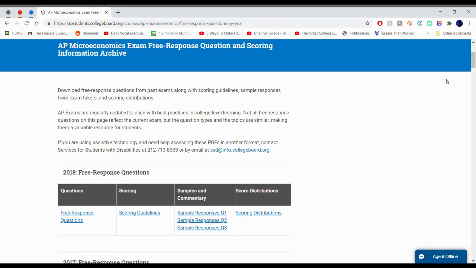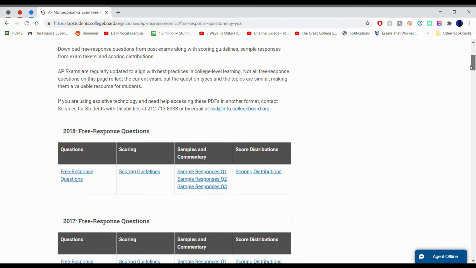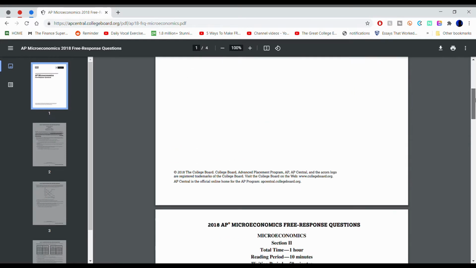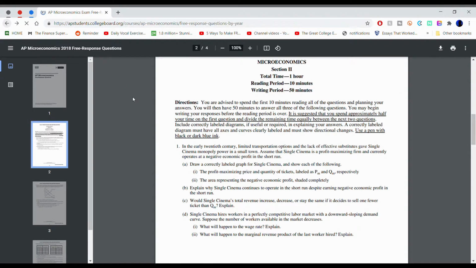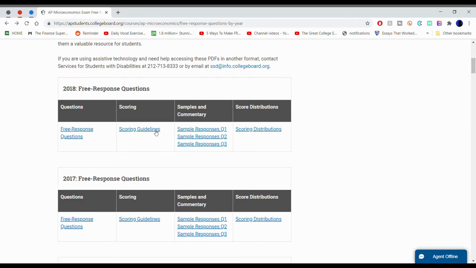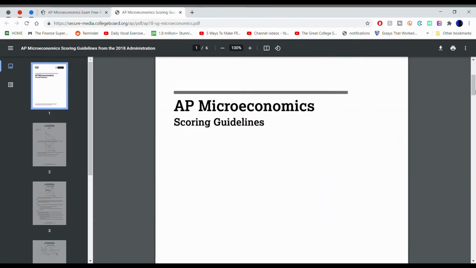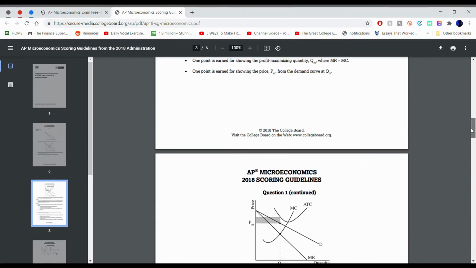The last resources are the official practice tests given by the College Board online, or you can also buy them, and the FRQs. If you go to College Board's website for AP Microeconomics, they have FRQs given for every single year. Next to the questions, they also have how the examiners gave marks for each FRQ. This gives an understanding of how to write the answers. You don't even have to do all of them, just do a few of them and go through the rest. This will give you a good understanding of how to get full marks on FRQs.